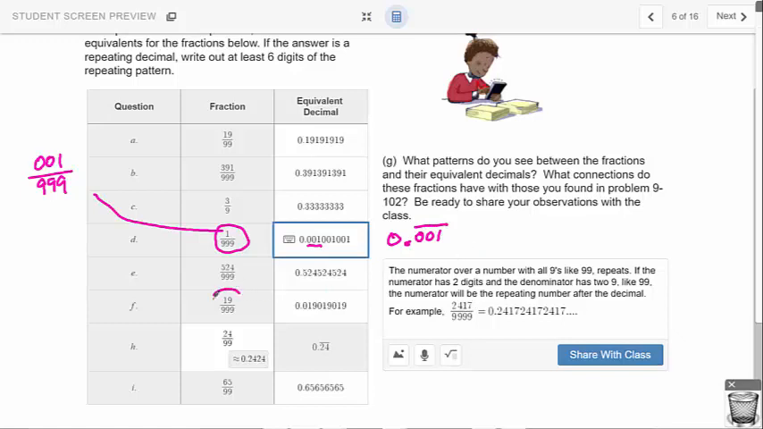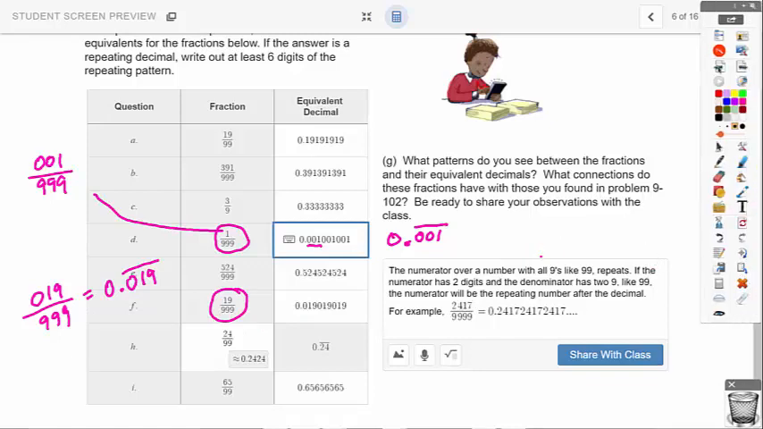Likewise on this one, 019 over 999 is going to equal 0.019 repeat the 0, the 1, and the 9. So it's kind of a cool pattern, but now we got to go look at why it works. That's the next big goal. Okay, so let's go check it out.